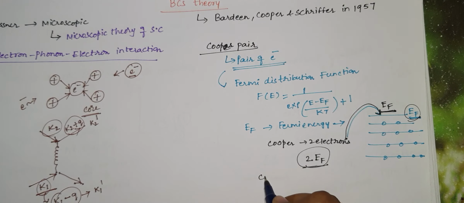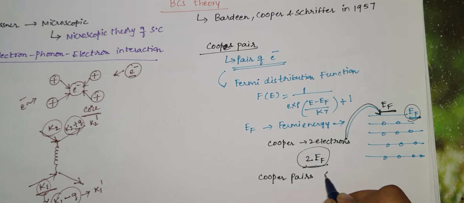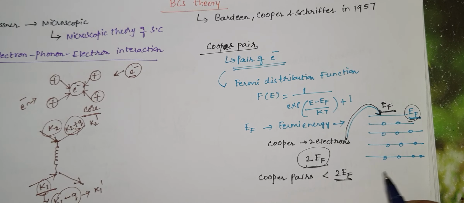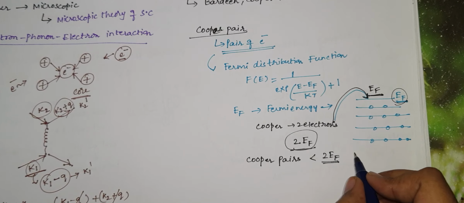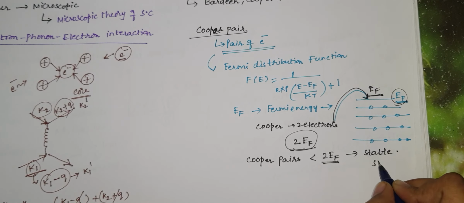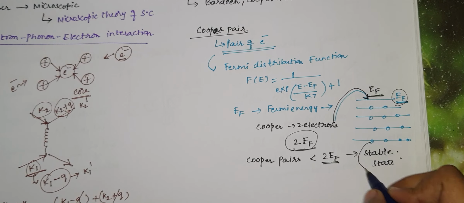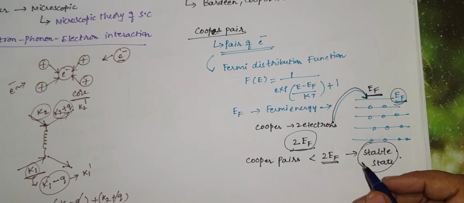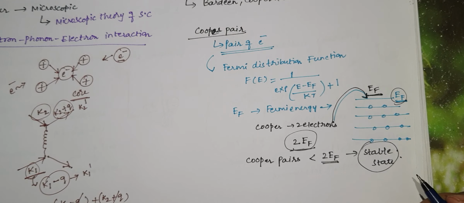But Cooper pairs always have less than the energy of 2 EF. That means it is lowering its energy. When the energy is lowered, it will be in a stable state.